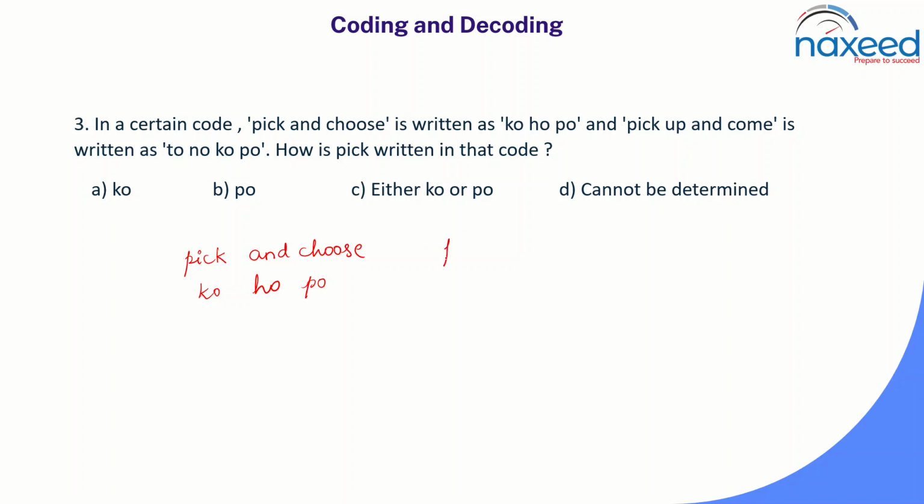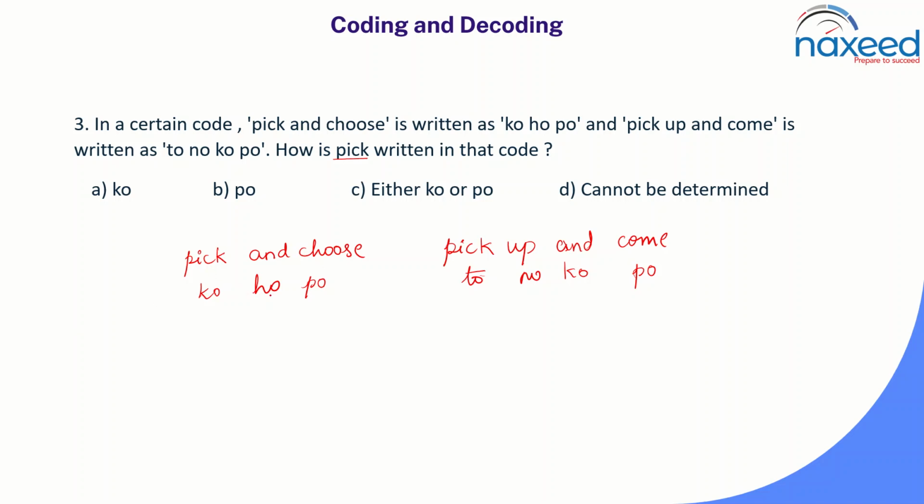And the next sentence is pick up and come. Pick up and come is coded as to, no, ko, po. Now the question is, how is pick written in that code? So what is the coded word for pick? I need to find it.